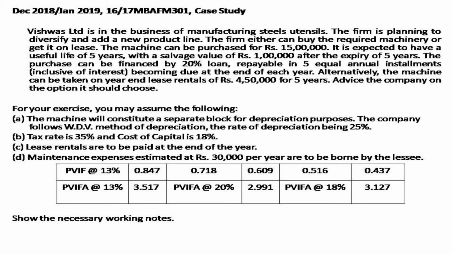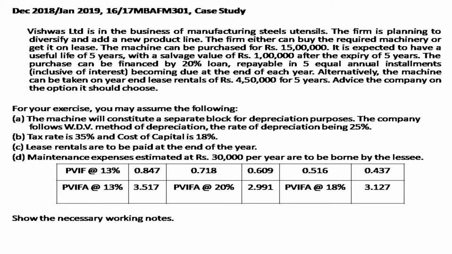Lease rentals are to be paid at the end, and maintenance expenses estimated at rupees 30,000 per year are to be borne by the lessee.